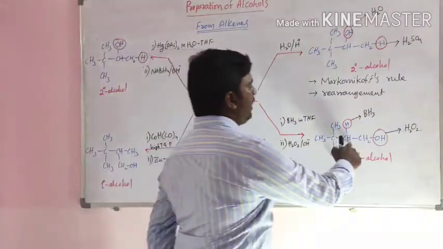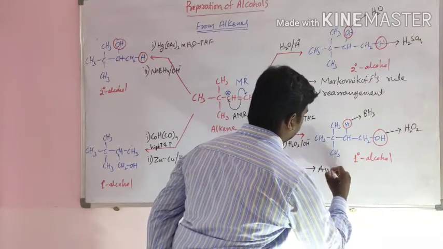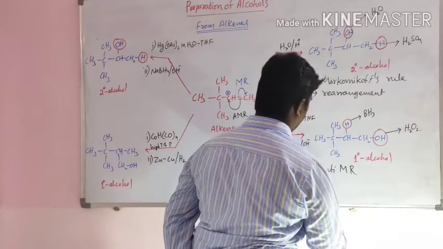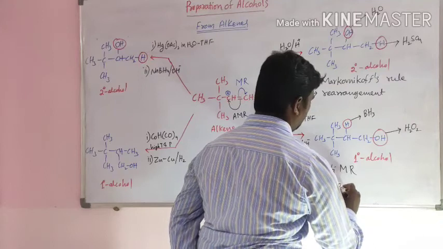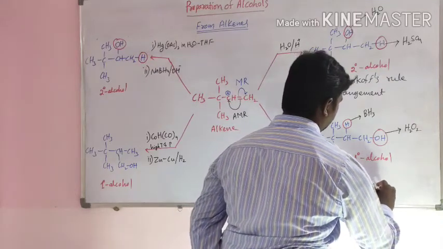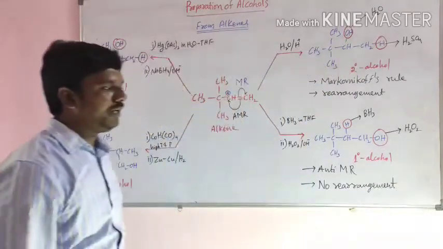And this reaction follows anti-Markovnikov rule. Here there is no rearrangement.